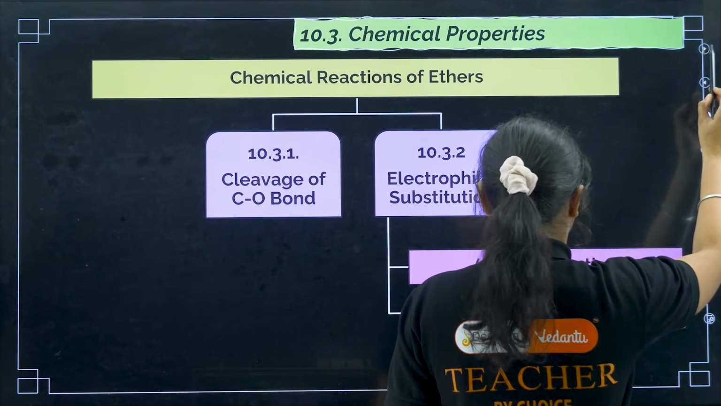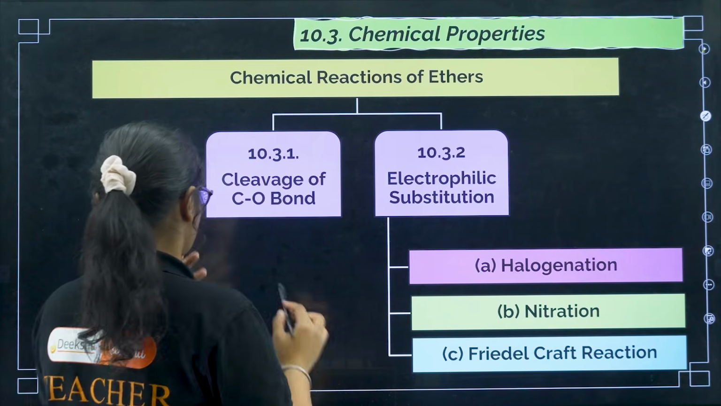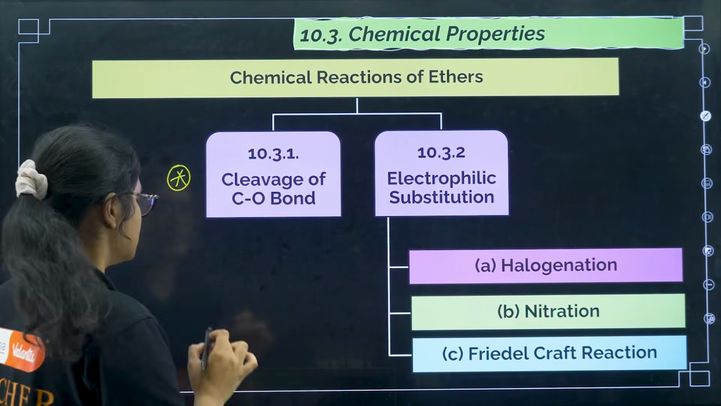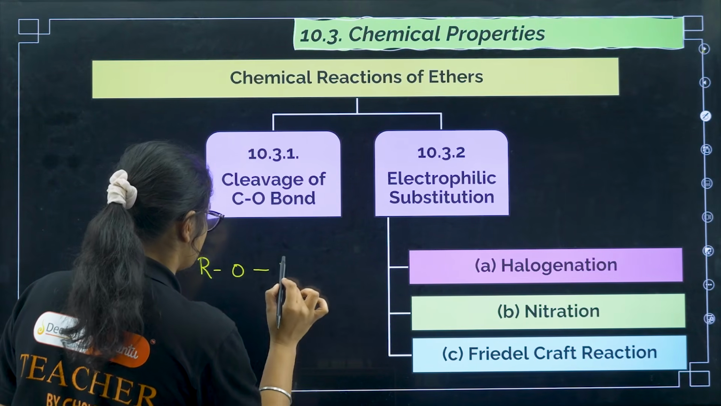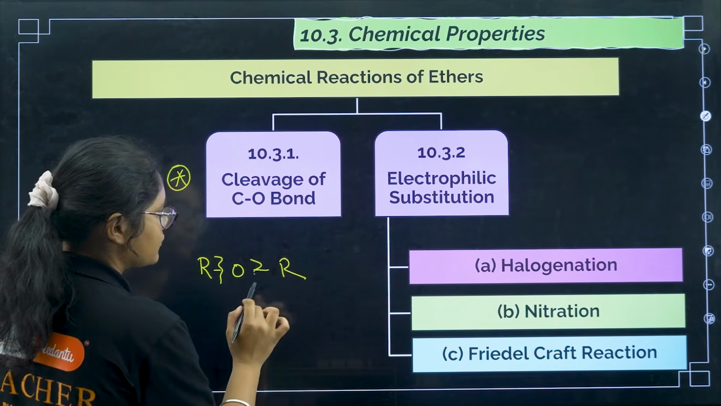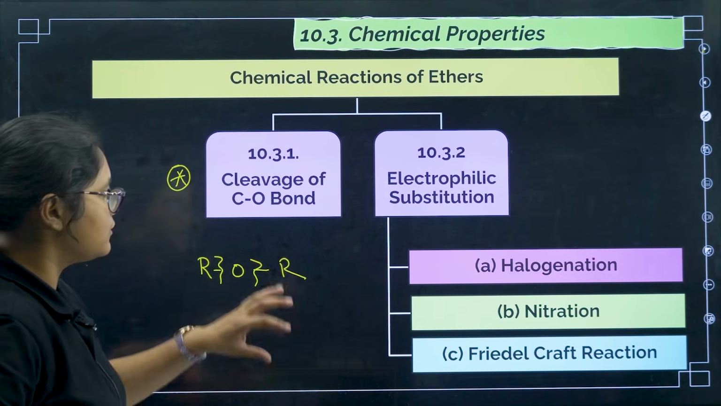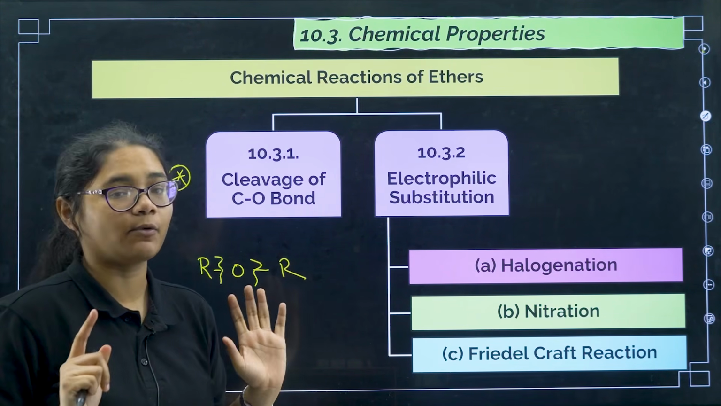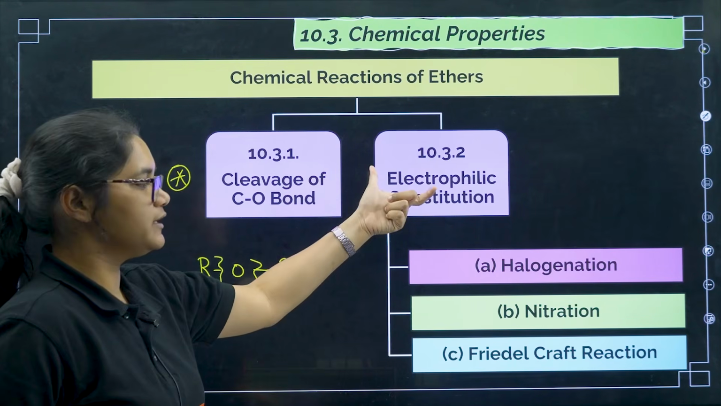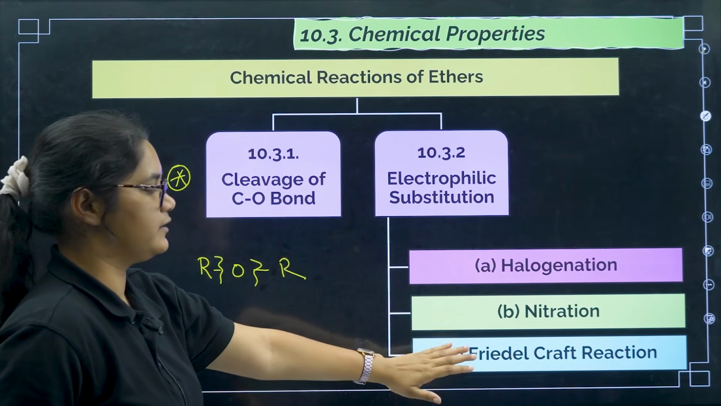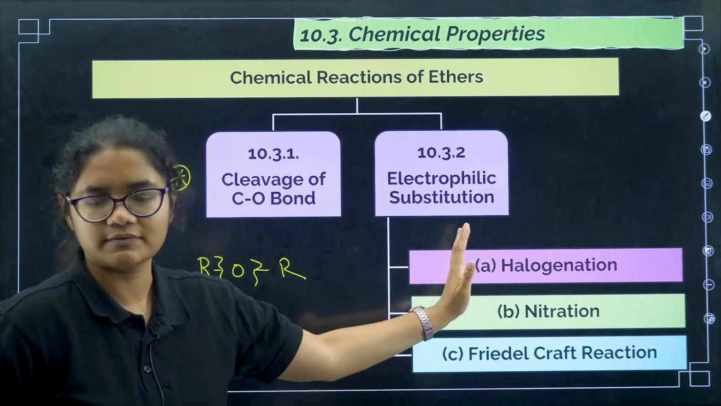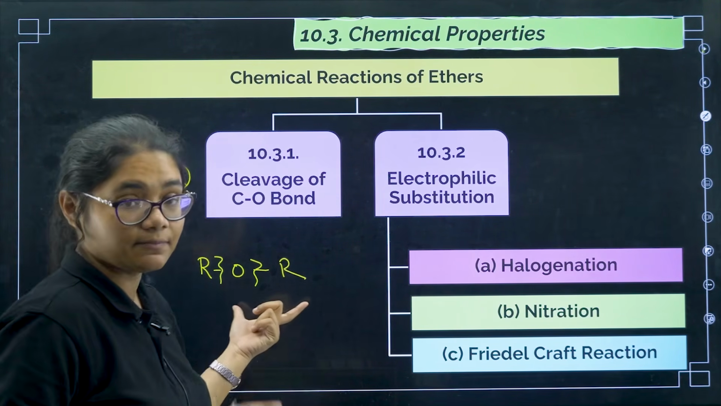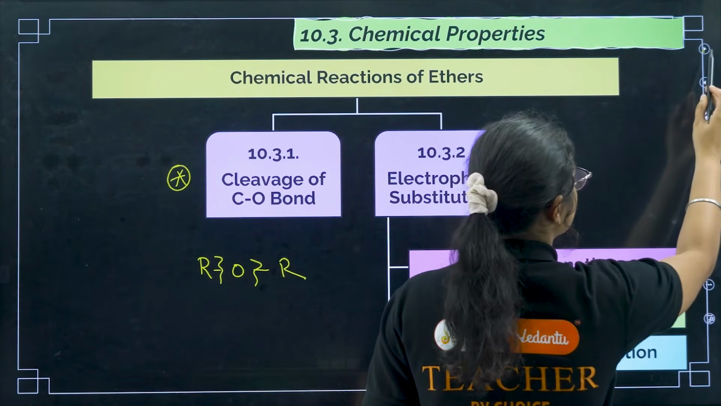Next, moving forward, you have the chemical properties of ethers. This is a very, very important chemical property of ether, where there is cleavage of the C-O bond. Means you have R-O-R, so this bond has to cleave. That is called cleavage of the C-O bond. Which mechanism is followed, which one will take place, this is very, very important and critical. In electrophilic substitution, it is very easy: you have halogenation, nitration and Friedel-Crafts reaction. We are already very familiar with this, so that is not going to be difficult, but this one is difficult and it is important as well.